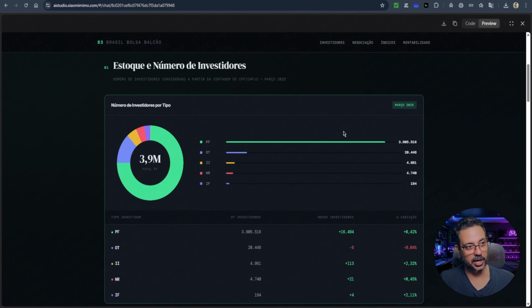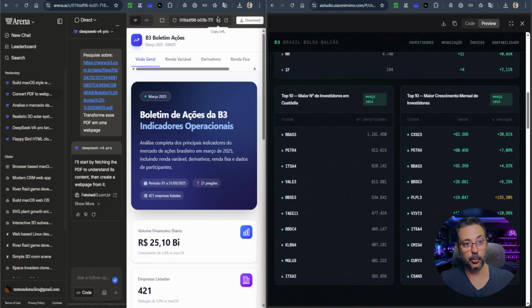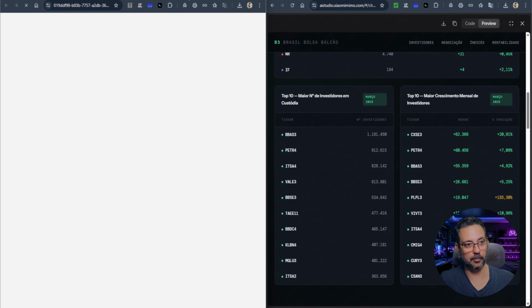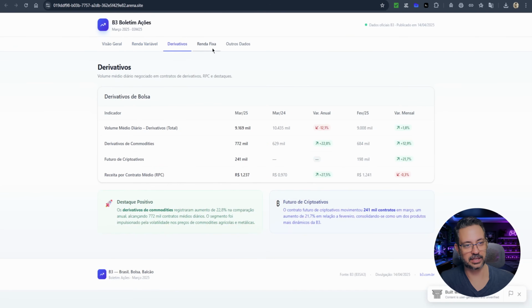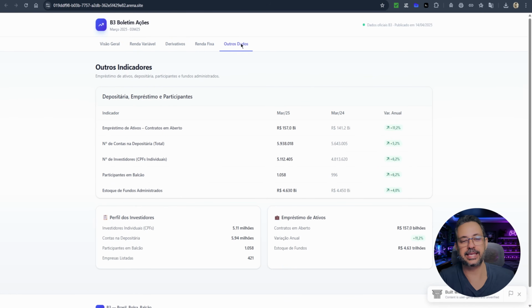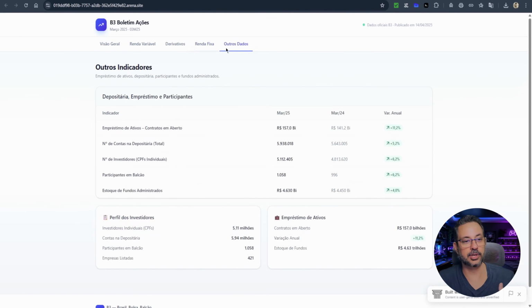In this case, I like the result from DeepSeek better. Why? I thought it was more complete. When we make this comparison here, I have equities, derivatives, fixed income, and other data that were information that didn't appear at the top of the report. They were more in the middle. DeepSeek was able to identify all of this and brought the pages here for me.